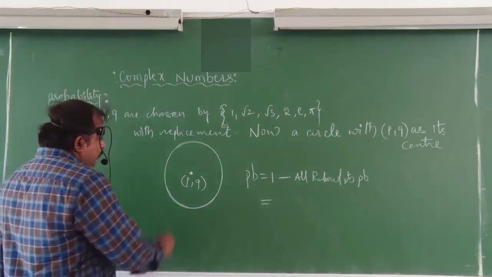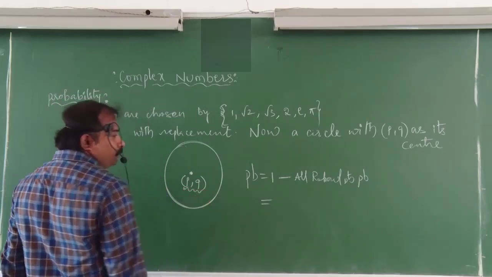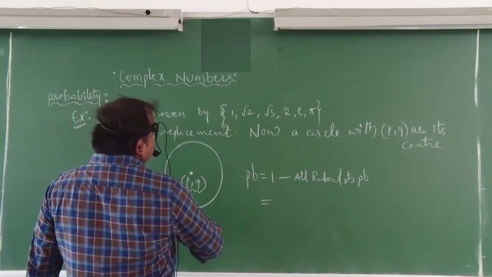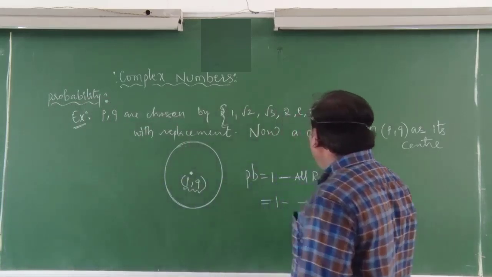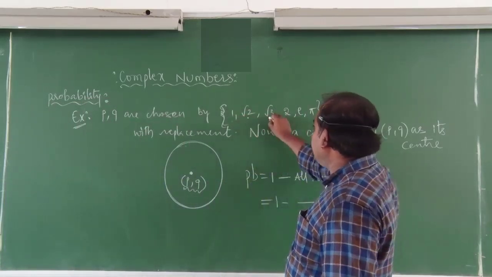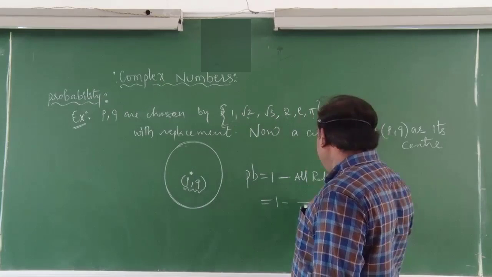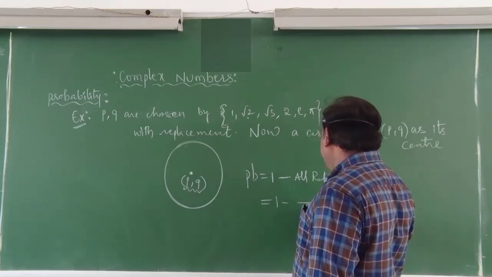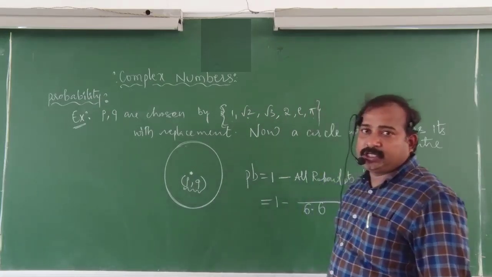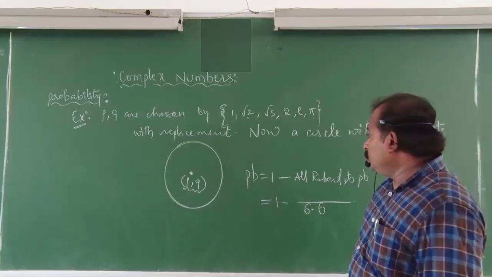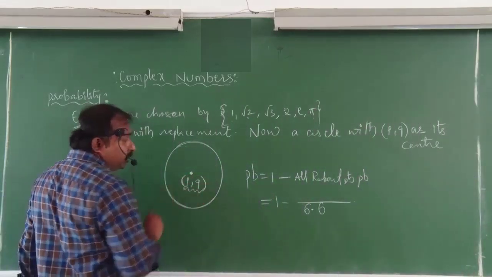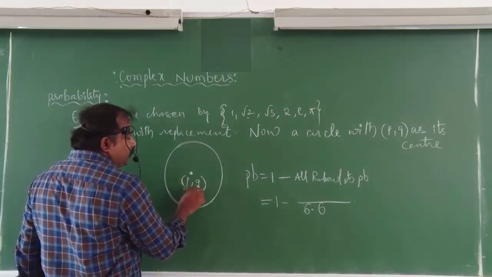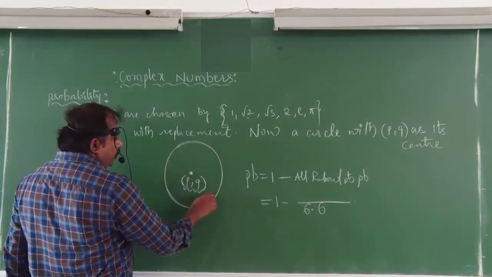Now, for example, if you observe, P comma Q are chosen from this set. So automatically here 1 minus, what is the chance here? It is 1, 2, 3, 4, 5, 6. So for P, 6 chances are there. For Q also 6 chances are there. Now to get the rational points, this center should be rational. The center should be rational. Then only all the points will be rational.